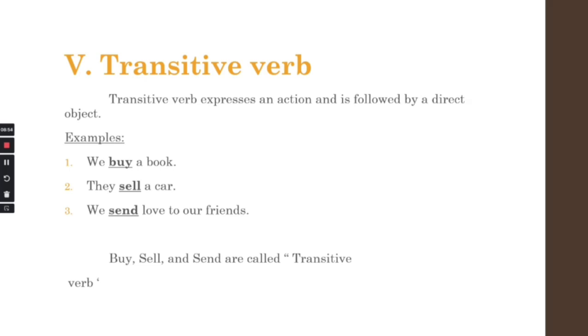In the near future, we're going to make a new video about direct object and indirect object for all of you. But now just understand the types of verb only. Okay, I hope you understand that. So buy, sell, and send are called transitive verbs.